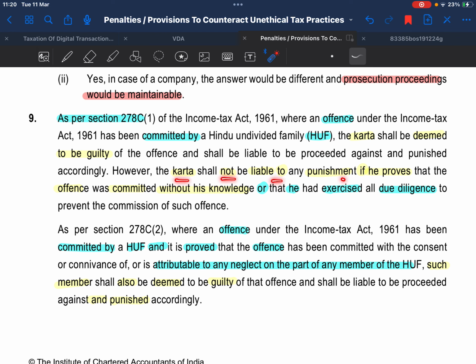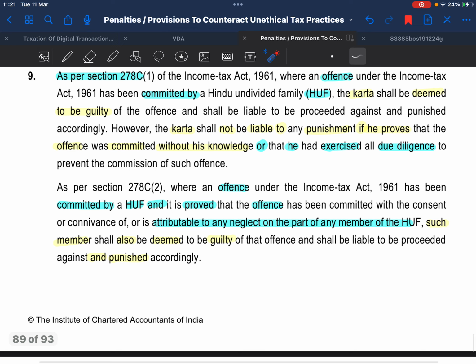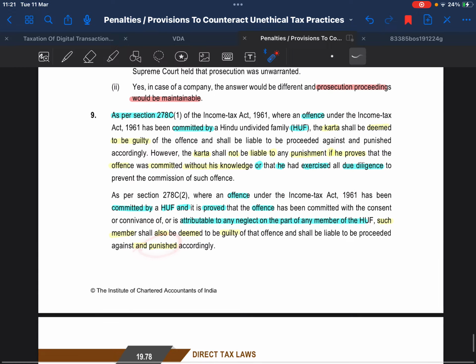The Karta is not liable to any punishment if he proves the offence was committed without his knowledge or that he exercised due diligence. As per section 278C(2), if an offence committed by the Hindu undivided family is proved to be attributable to any neglect on the part of any member of the HUF, such member shall also be deemed to be guilty and punished accordingly.